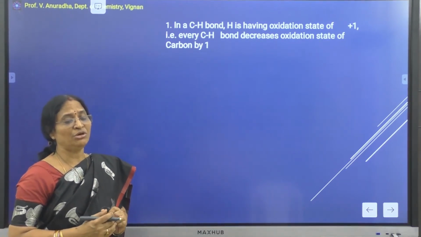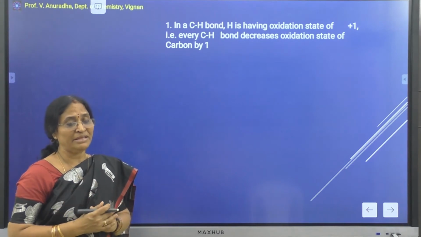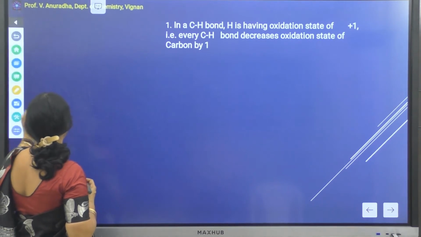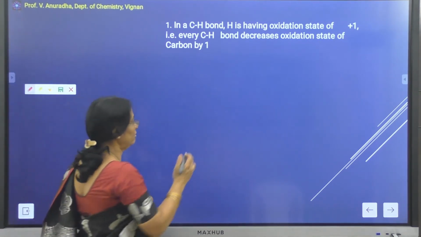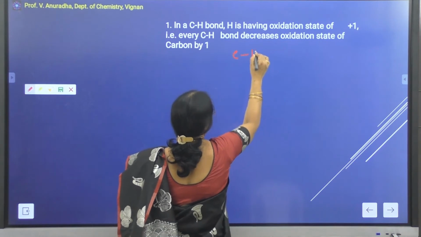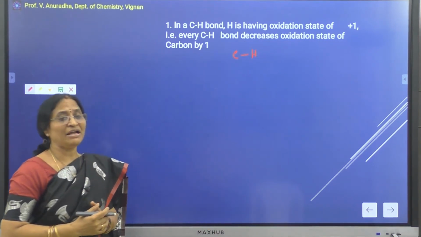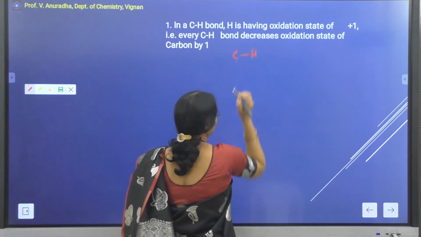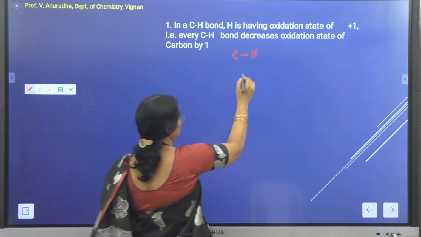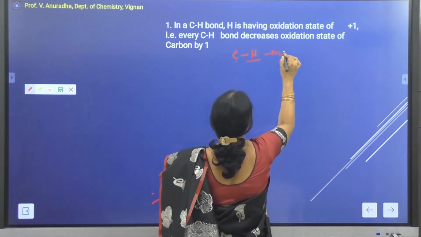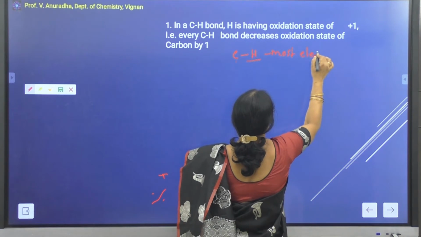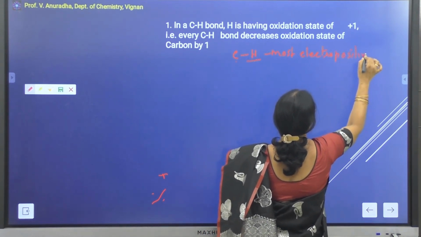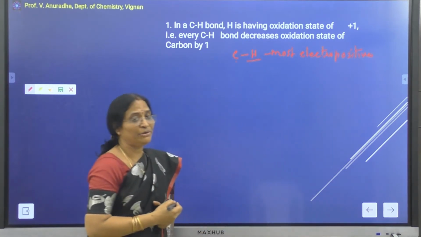The first rule is that organic molecules are hydrocarbons or derivatives of hydrocarbons. Most organic molecules contain carbon-hydrogen bonds, which means most of the carbons are bonded with hydrogen, and hydrogen is more electropositive when compared to carbon.